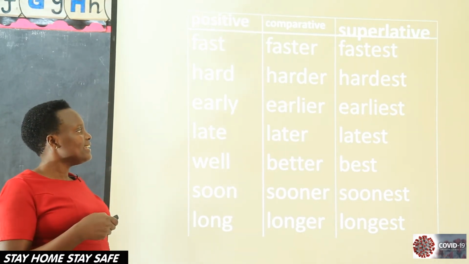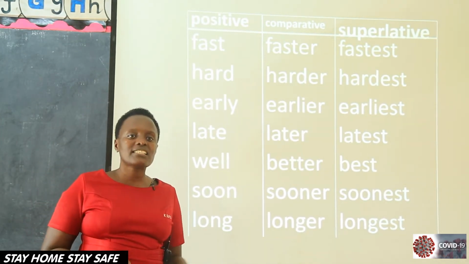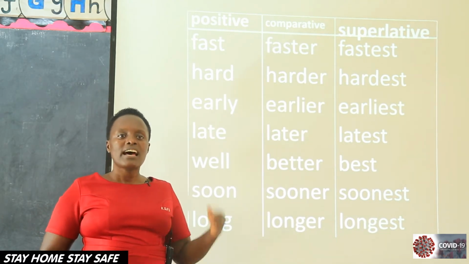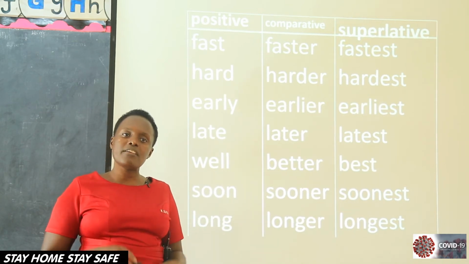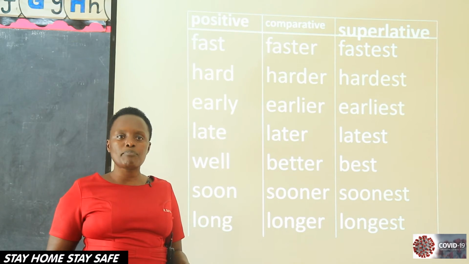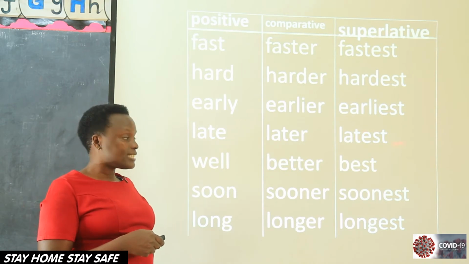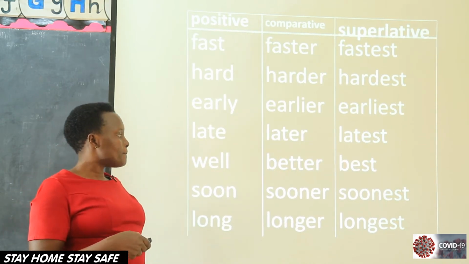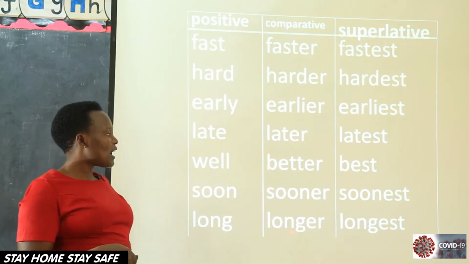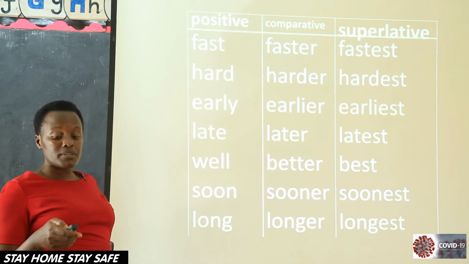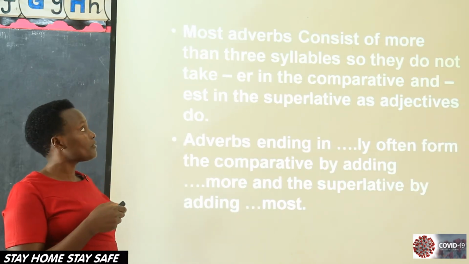Early, earlier, earliest. Pupils arrive early. Teachers arrive earlier. Gatekeepers arrive earliest. So we are going to say pupils arrive early. Teachers arrive earlier than pupils. Gatekeepers arrive the earliest in the school. We have late, later, latest. Well, better, best. Soon, sooner, soonest. Long, longer, longest. So these ones, we simply add ER to form comparative, then EST to form the superlative.